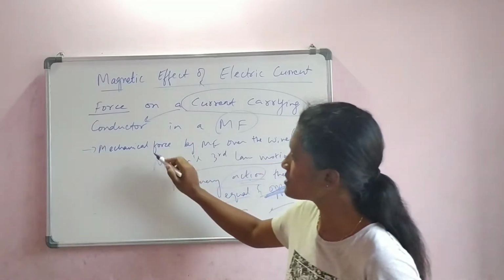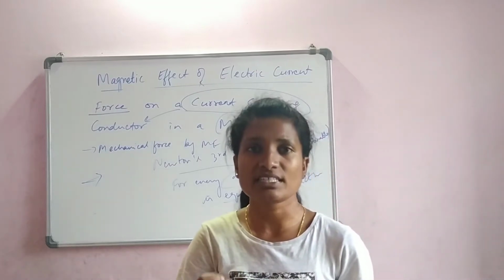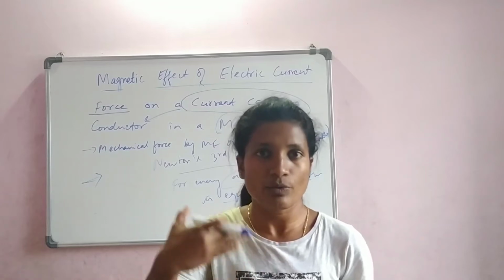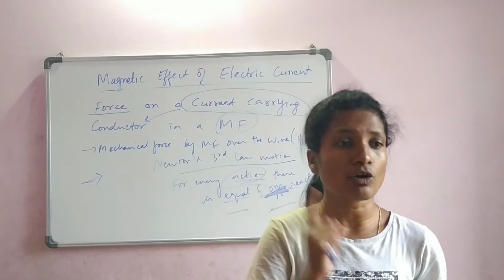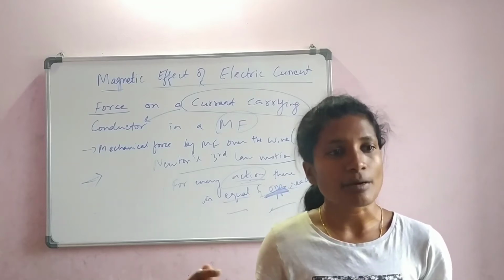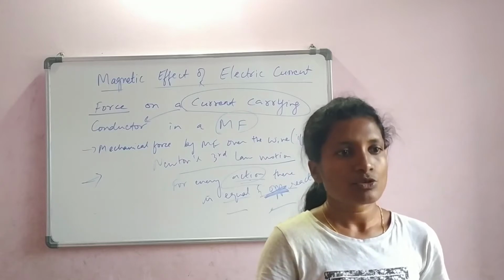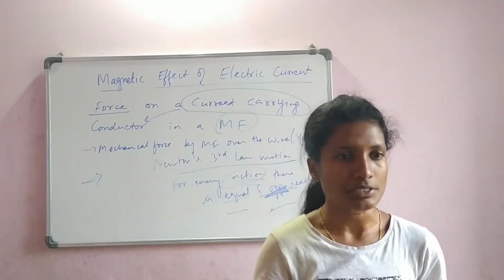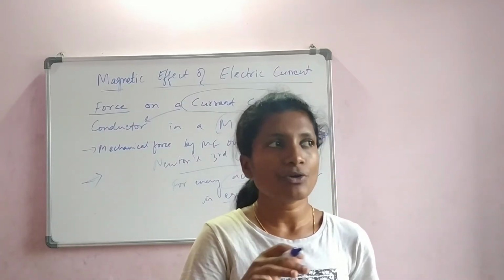So, similarly, this happens here in the current carrying conductor. What happens? Once the current carrying conductor is kept in the middle of two magnets where a magnetic field is present, the magnetic field gives an equal and opposite reaction. Let us say we are supplying 2 amperes of electric current. So now the magnetic field has to give the mechanical force. Force is measured in newtons. So it will also supply, let us say